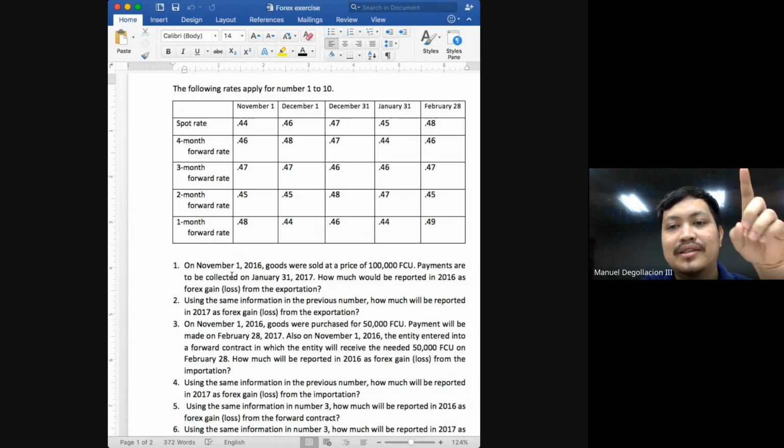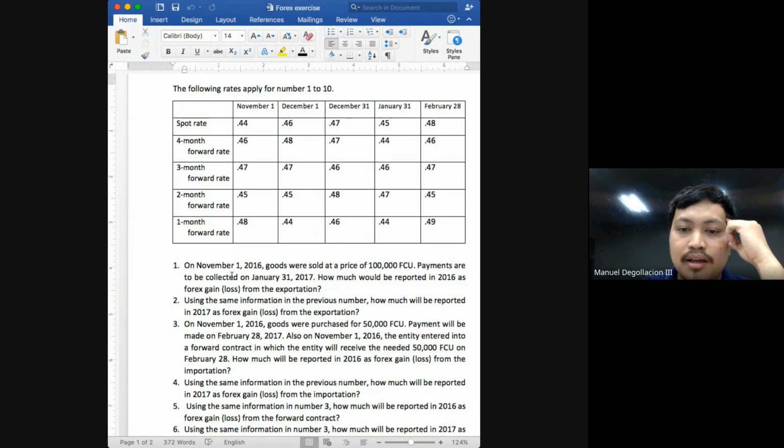Class, I will have to emphasize this. If you're only asked for gain or loss from importation or exportation, the rate that is relevant will only be the spot rate. It does not matter whether or not the problem gives you forward rates. If you're simply asked for gain or loss from importation or exportation, the only rates that you will consider should be the spot rates. The forward rates will only be relevant if there is a forward contract in the problem.